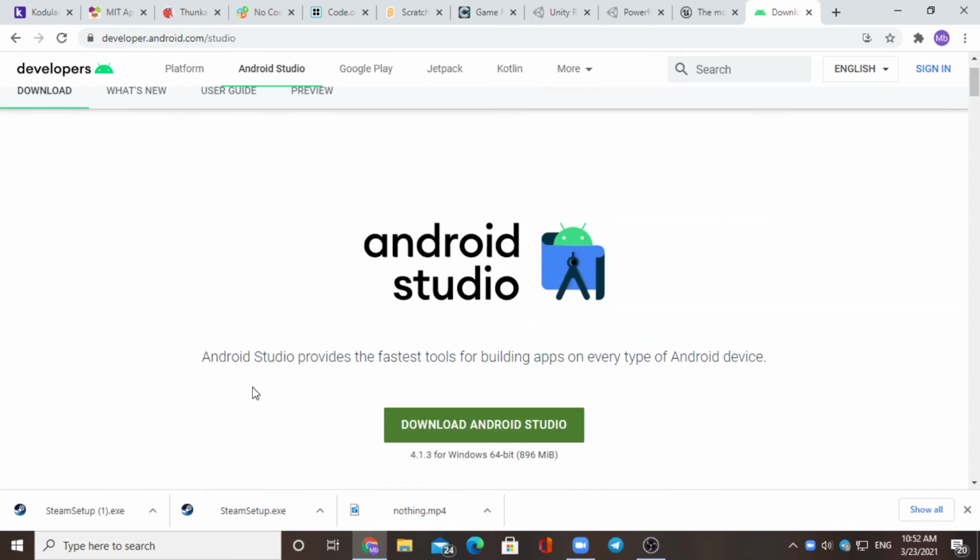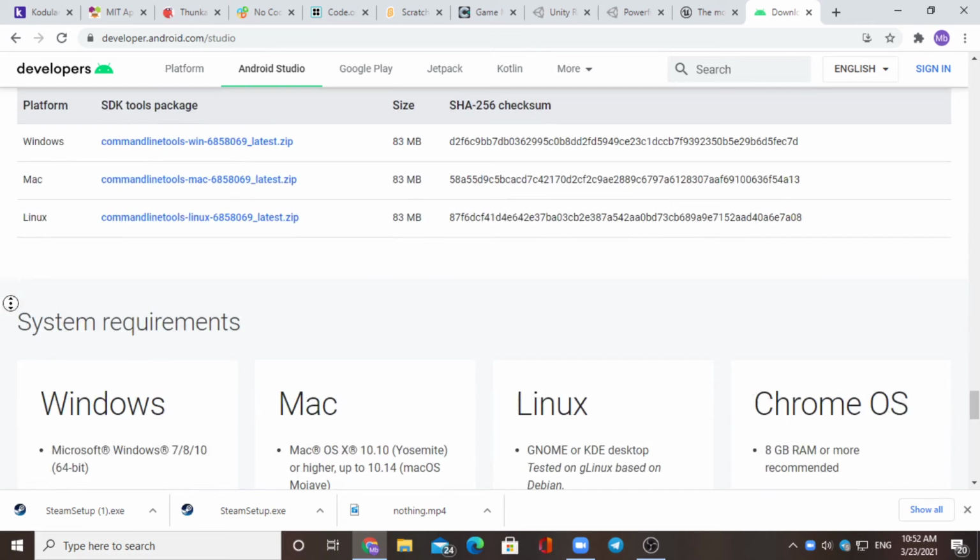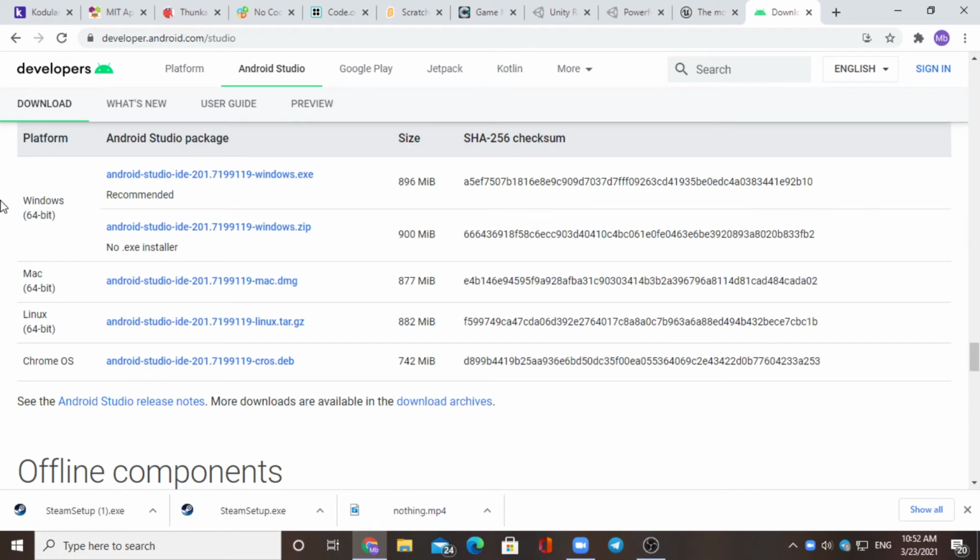Then I'll show the specifications here also. In Windows, this file size is 896 MB, and for Mac and Linux, you can also see it on this website link.